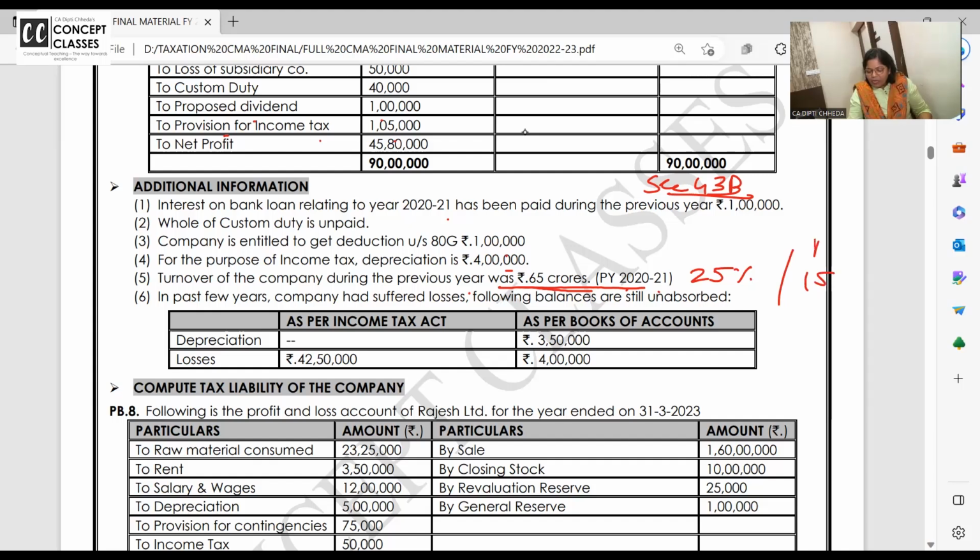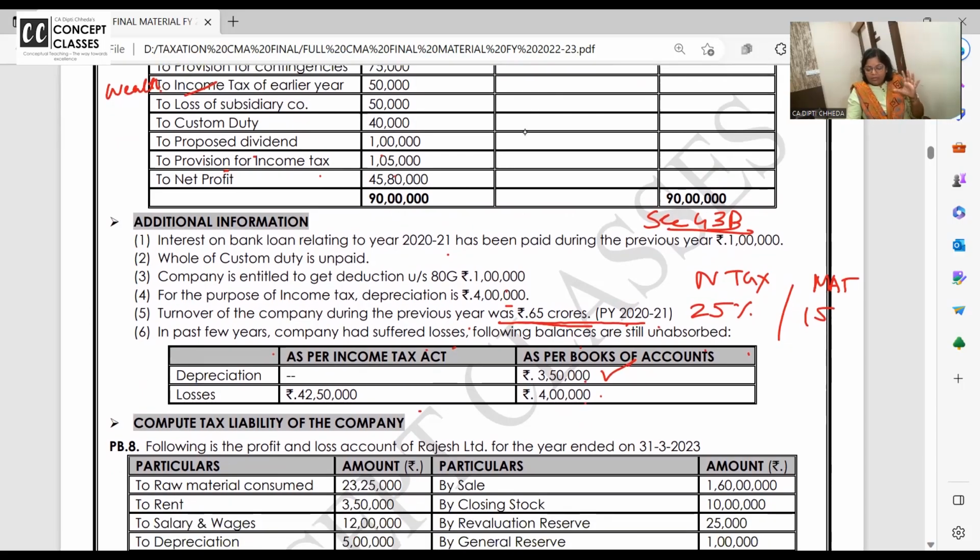What will be the rate of MAT? MAT is 15%. Your normal tax is 25% instead of 30%. In the past few years, the company has suffered losses. Following balances are still unabsorbed. As per books of accounts, brought forward depreciation and brought forward unabsorbed loss, whichever is lower, that will be deducted.